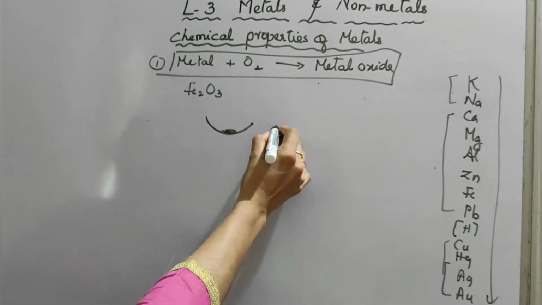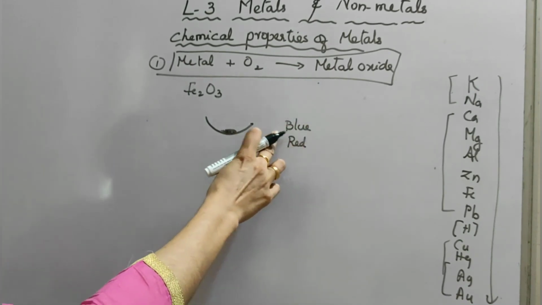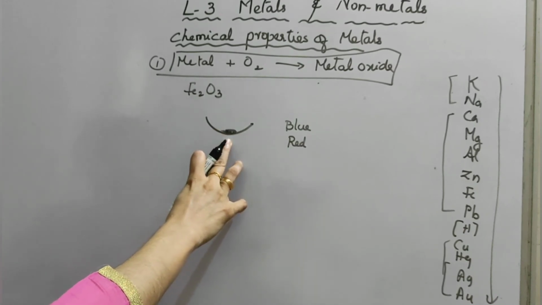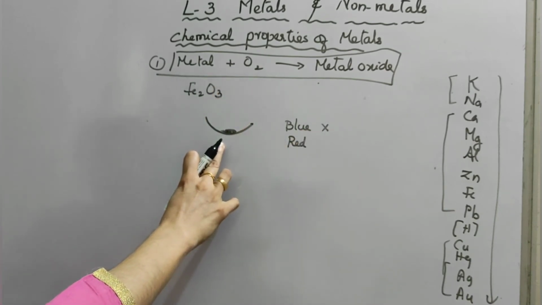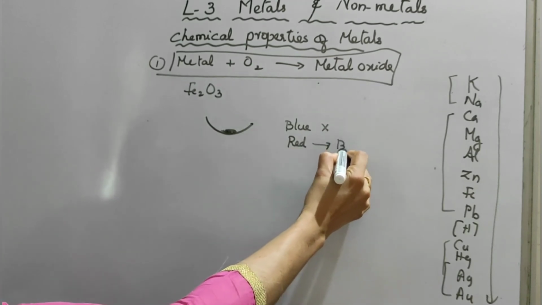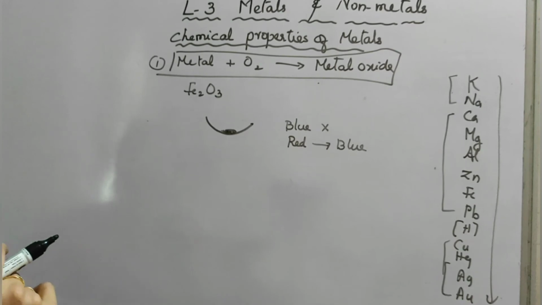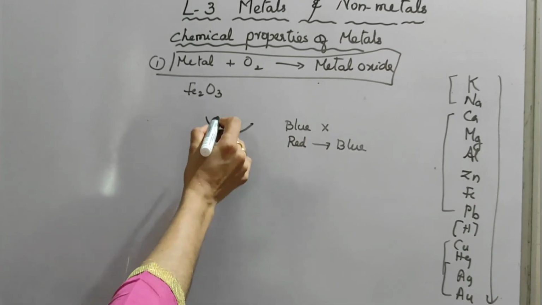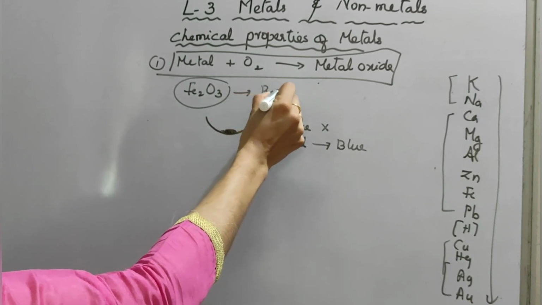Now bring blue litmus paper and red litmus paper. First dip the blue litmus paper and observe. Any changes? No, there is no change. Now bring the red litmus paper. We can observe that red litmus changes to blue. Red litmus changing to blue means it is basic in nature. It is a base. So that means all metal oxides are basic in nature.